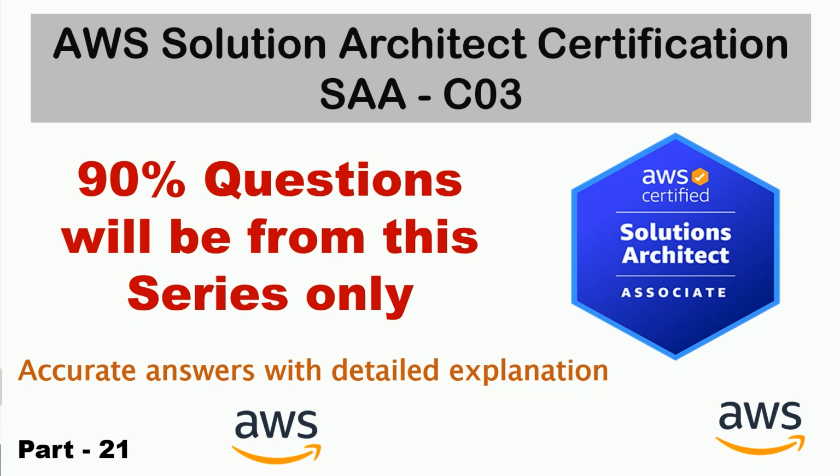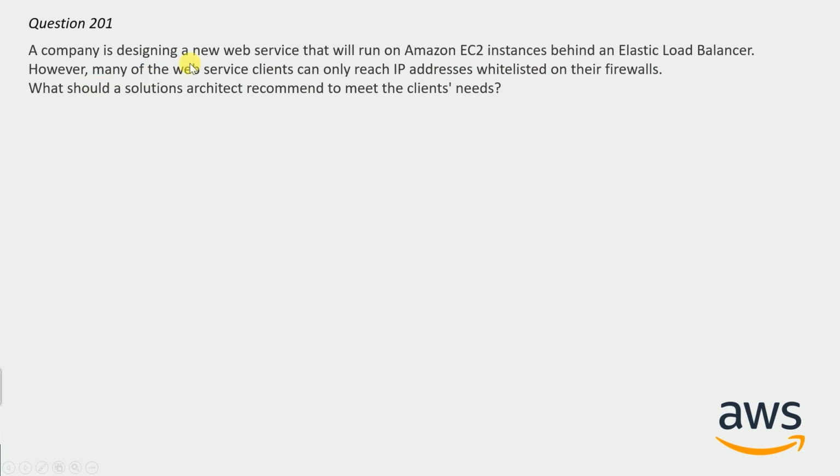This video is related to AWS Solution Architect Certification Preparation, and this is going to be part 21 of this series. And let's start with our first question of this video. A company is designing a new web service that will run on Amazon EC2 instances behind an elastic load balancer. However, many of the web service clients can only reach IP address whitelisted on their firewalls. What should a solution architect recommend to meet the client's requirement?